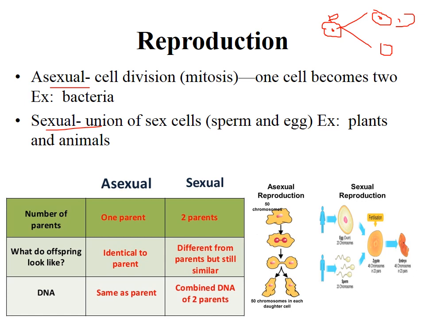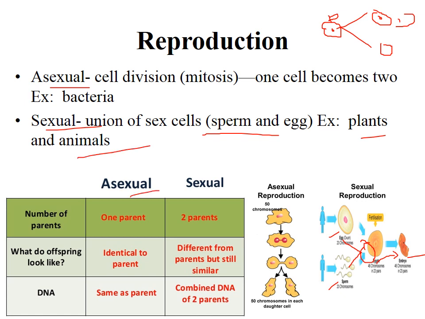And sexual reproduction is the union of two gamete cells. The two gamete cells are the egg from the female and the sperm from the male. These two gamete cells combine and fertilize, forming the zygote, which forms the embryo, and then the life and the individual. So this is the formation of life through sexual reproduction, found in plants and animals, in higher animals and higher plants.